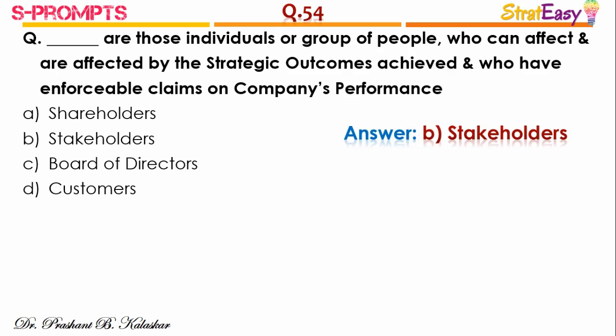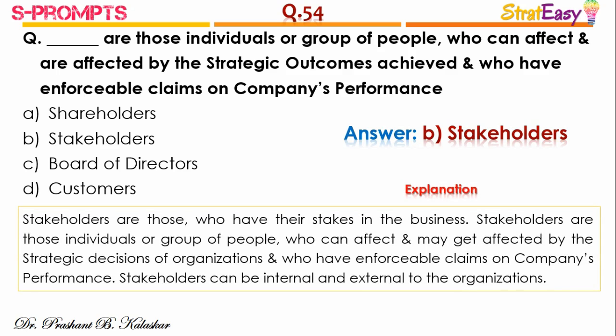And the right answer is option B, stakeholders. Stakeholders are those who have their stakes in the business. Stakeholders are those individuals or group of people who can affect or may get affected by the strategic decisions of the organizations and who have enforceable claims on company's performance. Stakeholders can be internal and external stakeholders to the organizations.